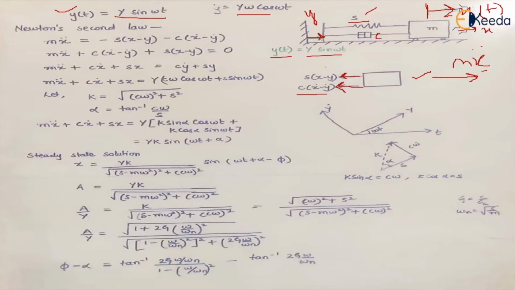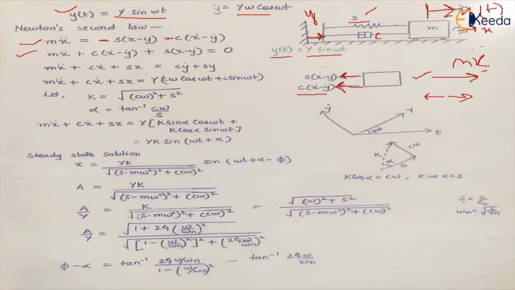So if we apply Newton's second law, this is the equation that we get, right? Basically what we are doing is balancing the forces. We say that the system is in equilibrium, so the forces acting in this direction balance the forces acting in the opposite direction, right? And we've used the negative sign because the direction of these forces is opposite. So this is the equation that we get.